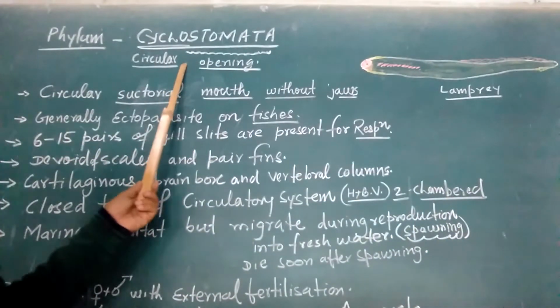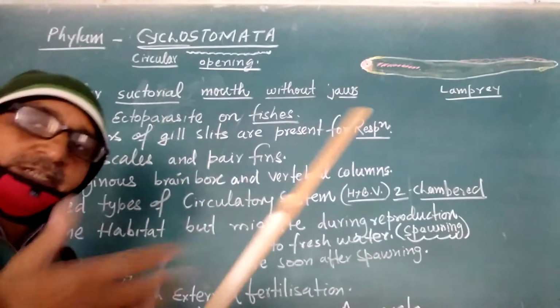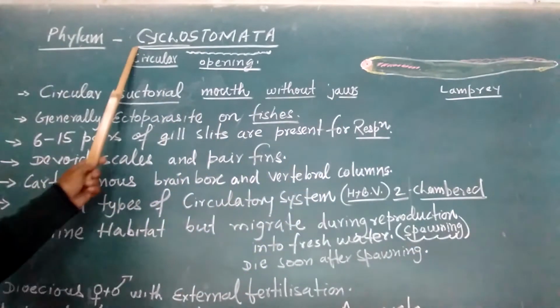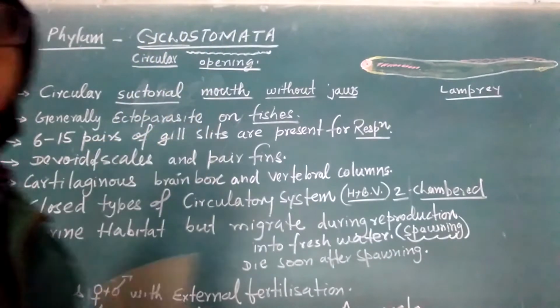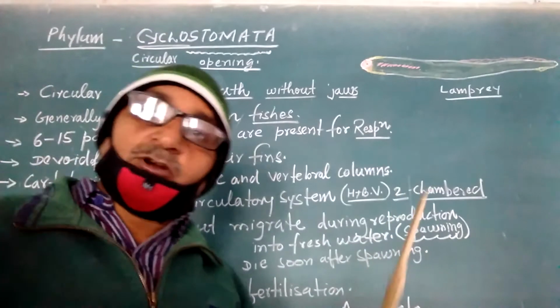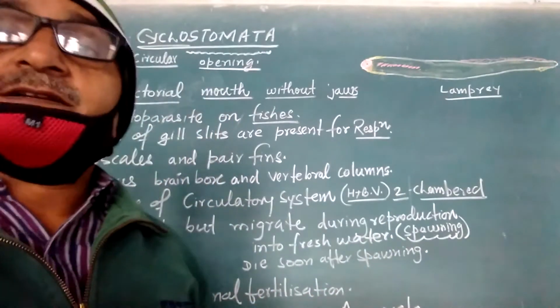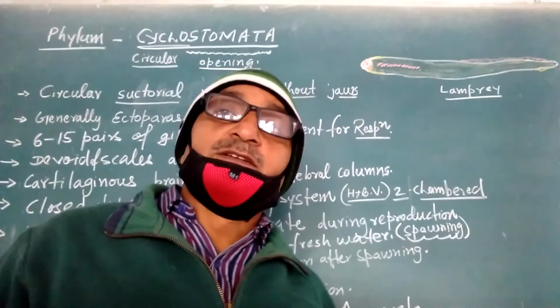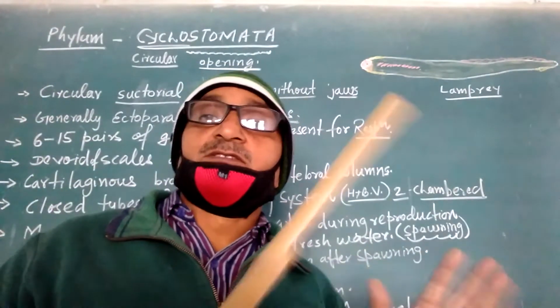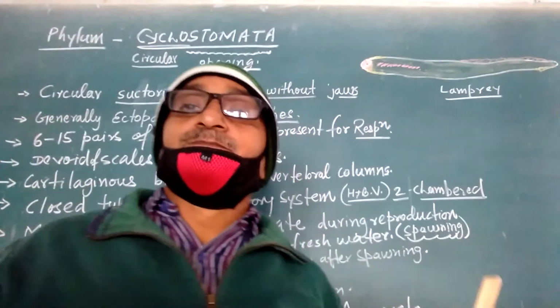Hello everyone, I am going to explain the next phylum from the vertebrata side, that is Cyclostomata. We know that in chordata we have the Agnatha division and Gnathostomata. Agnatha are also called jawless fishes. After that, vertebrata can come.